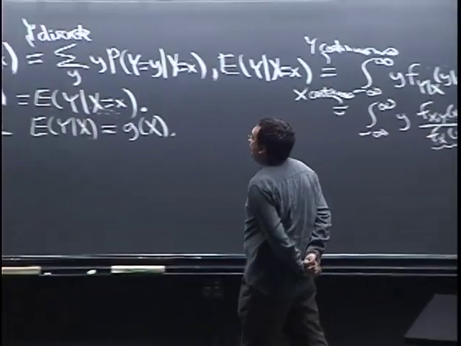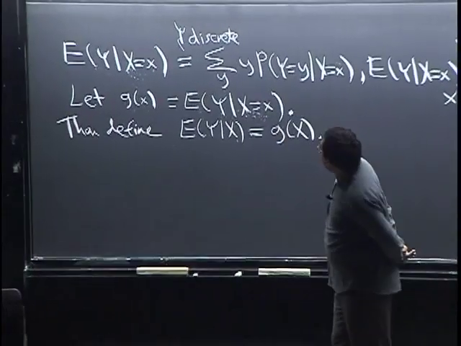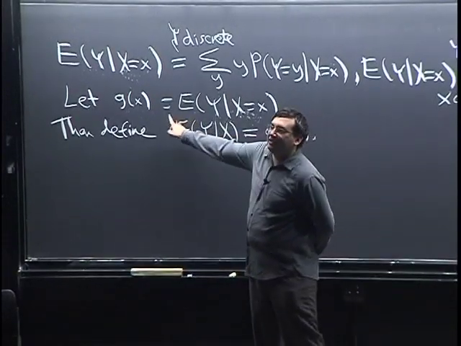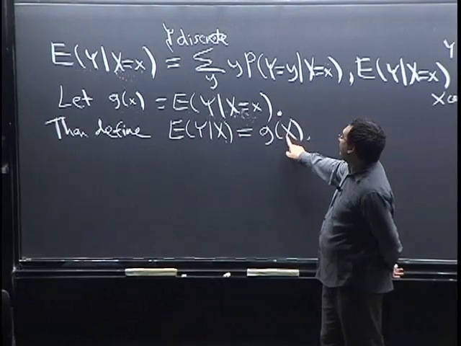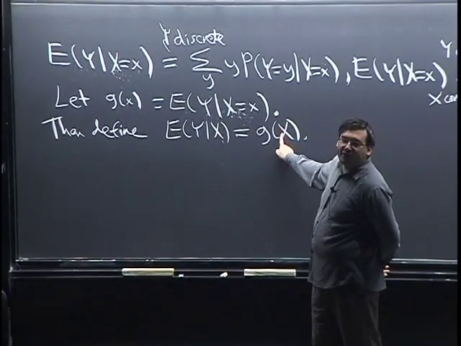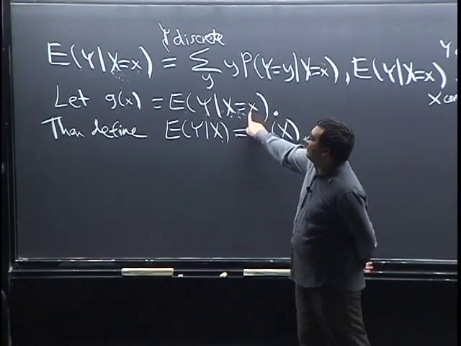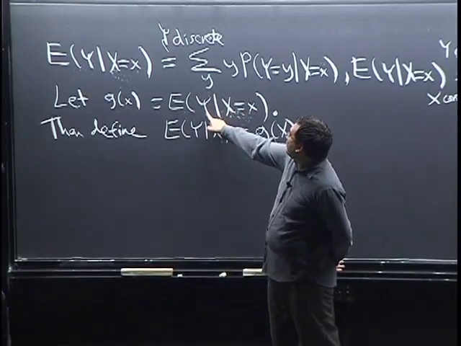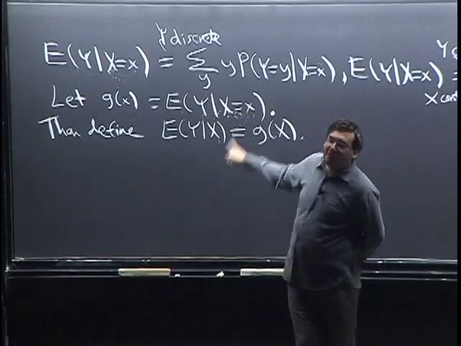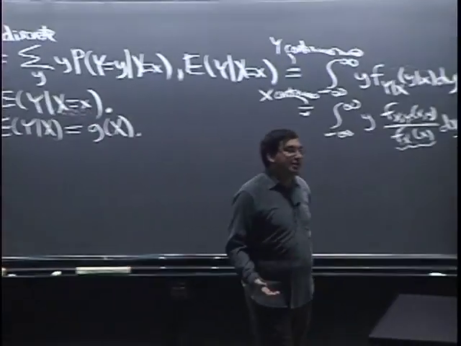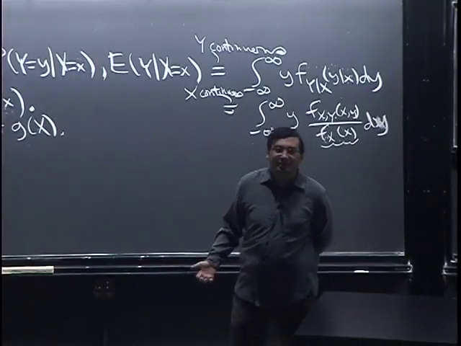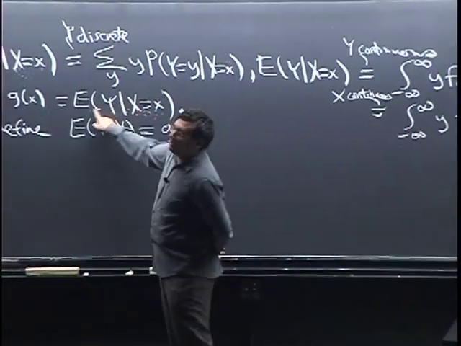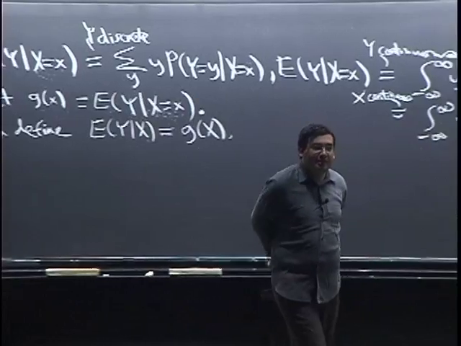One trap you could fall into here is to say, well, this is g of little x, so for g of capital X I should plug in big X everywhere I see a little x. But in that case, you'd be saying E of Y given capital X equals capital X, and then you'd say I already knew capital X equals capital X, so that's irrelevant information that I'll cross out, and you get E of Y. That's not what this means.